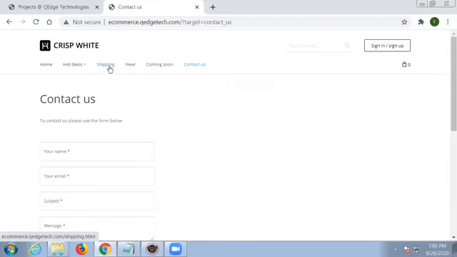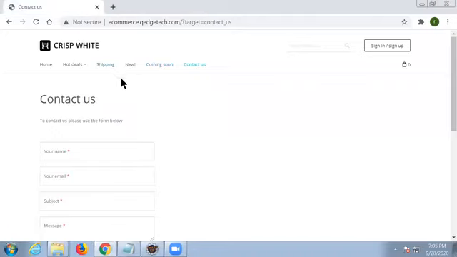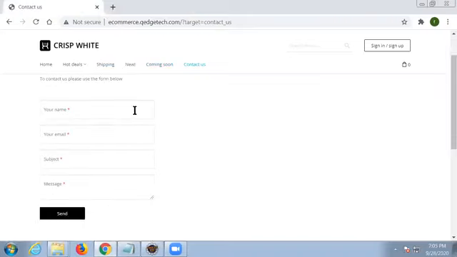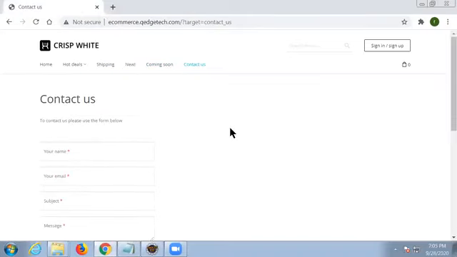This test case depends on shipping. Shipping is a group of test cases, and this new test case depends on shipping, and coming soon depends on new, and contact us depends on coming soon. If any one test case fails, the remaining test cases will be skipped automatically. So I'm showing you how to execute using dependsOnMethods. Okay, how to use that?